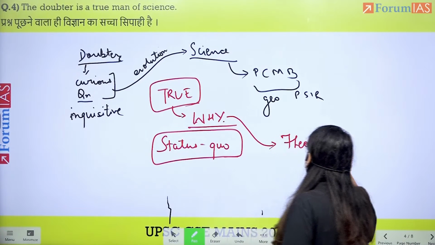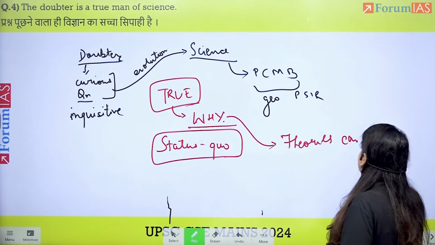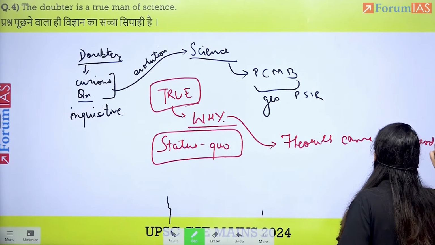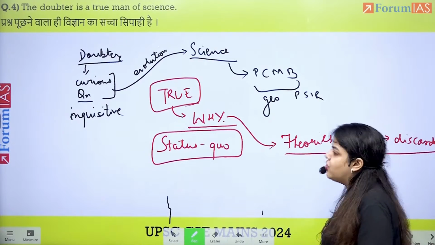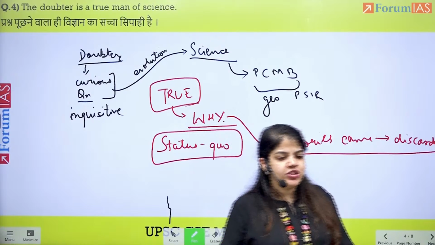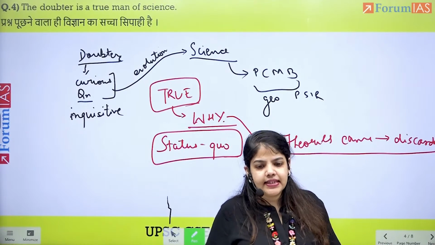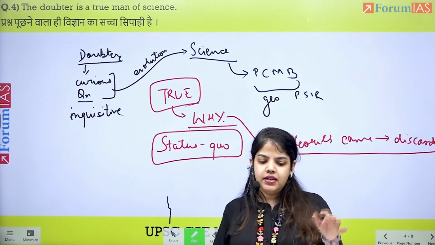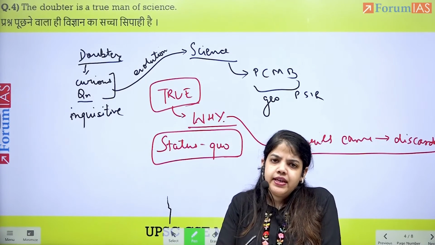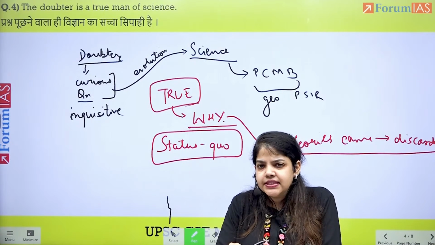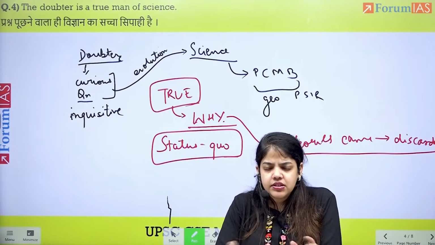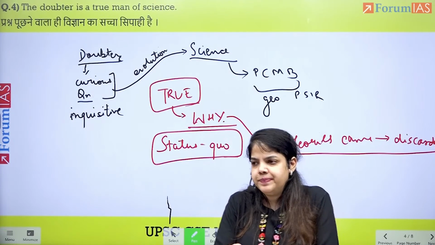Several theories came and they were discarded. Why? Because we kept questioning. Because we kept questioning, we did not just stop. Once we had an answer, we didn't stop. We kept questioning and wondering what is the right answer. You can give several examples. We can give the example of Galileo. We can give the example of Copernicus, Aryabhat. People, thinkers, philosophers across the board who kept questioning.